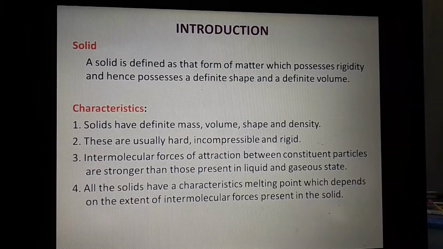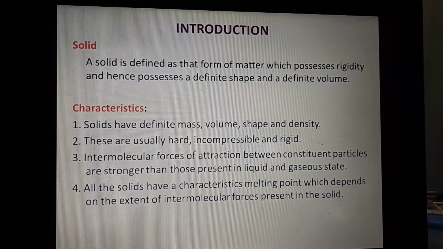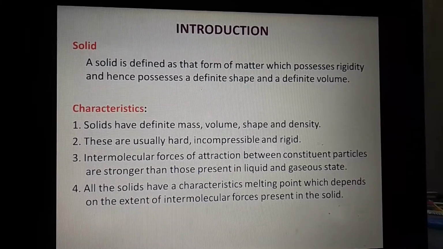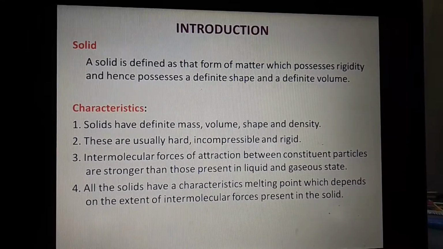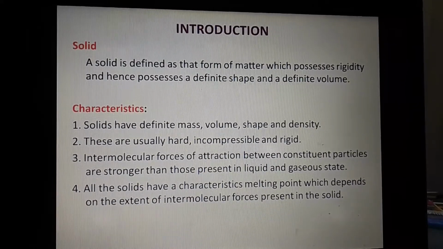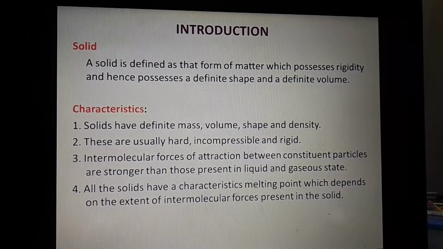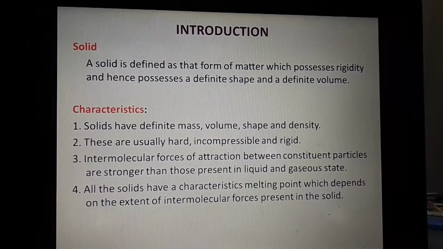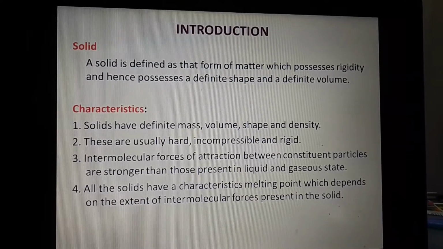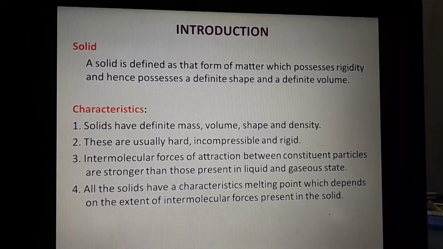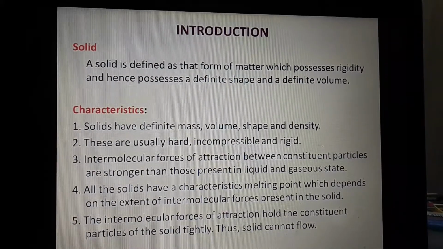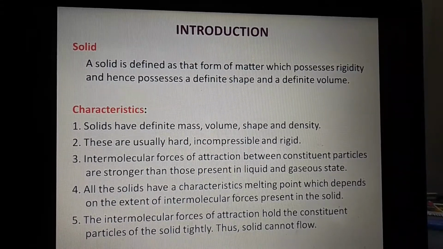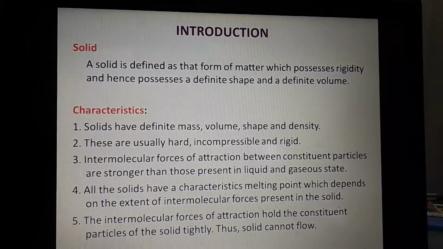Now all the solids have a characteristic melting point which depends on the extent of intermolecular forces present in the solid. Means as the intermolecular force is more, its melting point is also more. It requires more heat while converting from solid to liquid. The intermolecular forces of attraction hold the constituent particles of the solid tightly. Thus it cannot flow. Okay, we know solids never flow as that of the liquids.